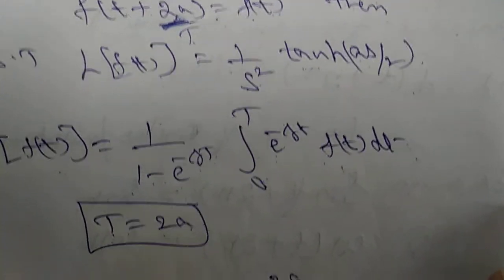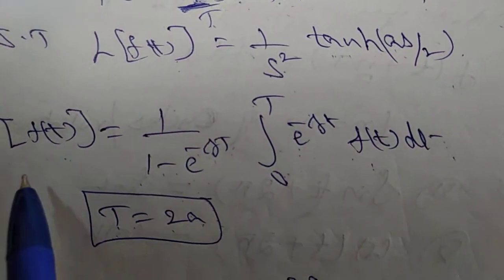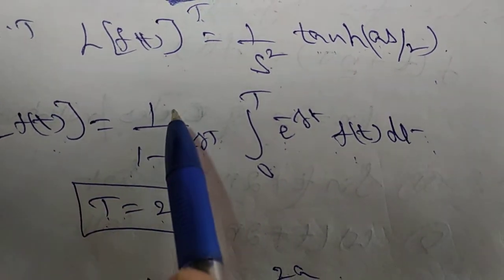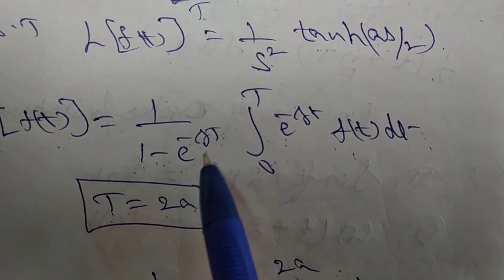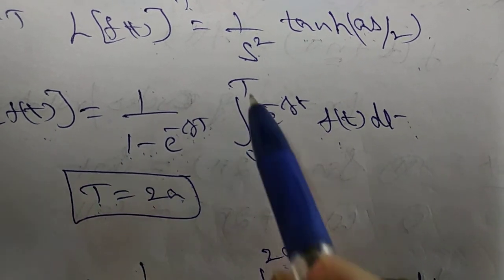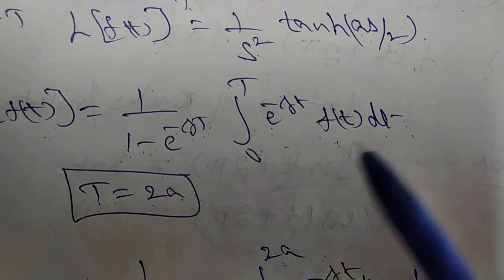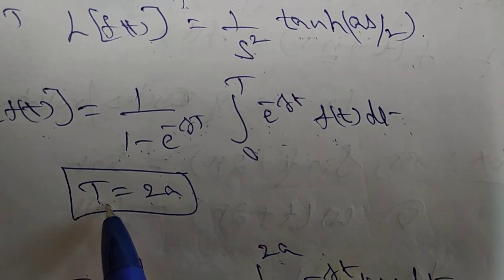So how to do this problem: we know the formula, the Laplace transform of f of t is equal to 1 over 1 minus e power of minus sT, times the integral from 0 to T of e power of minus st f of t dt. Now capital T is equal to 2a.